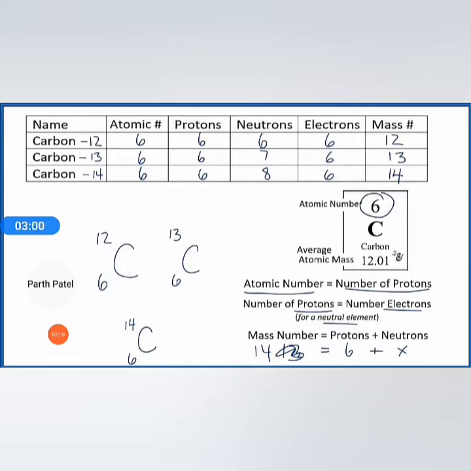How to find the neutrons in an atom? Like carbon, the atomic number is 6, and the average atomic mass is 12.01. The atomic number equals the number of protons, and the number of protons equals the number of electrons for a neutral element. Mass number equals protons plus neutrons. This is the calculation for carbon.